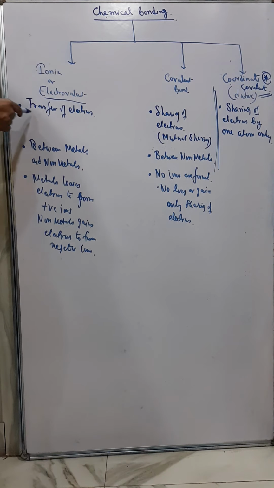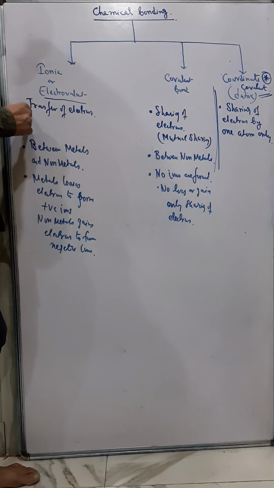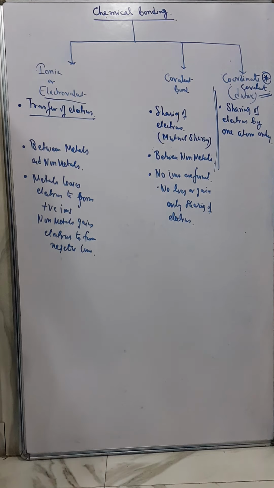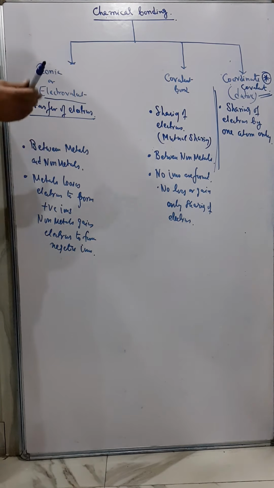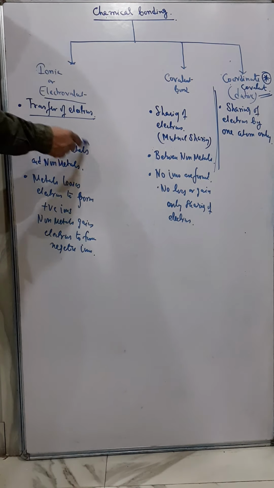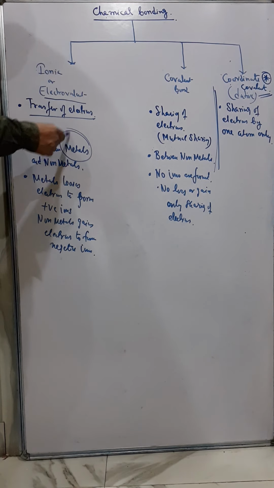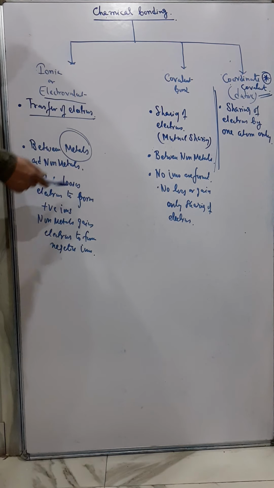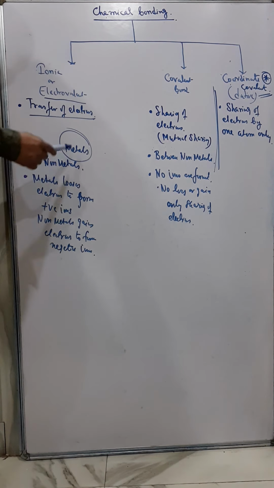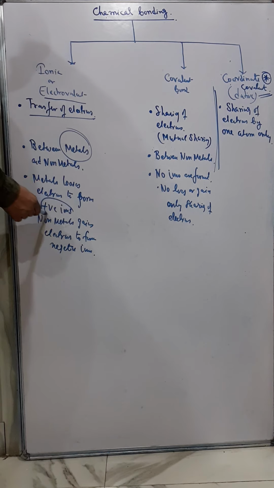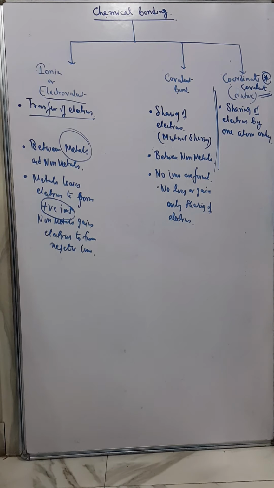What is that? The type of bond in which there is a transfer of electrons. Now transfer of electrons means one atom loses electron and another atom gains that electron. Now who can do that? Metals can lose electron because they have free electrons, and therefore metals lose electron and non-metals gain that electron. And when metals lose that electron, it forms positive ions, that is known as cations, and when non-metals gain that electron, it forms negative ions, and that is known as anions.